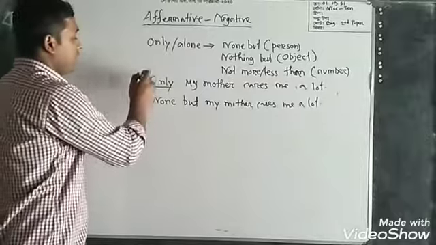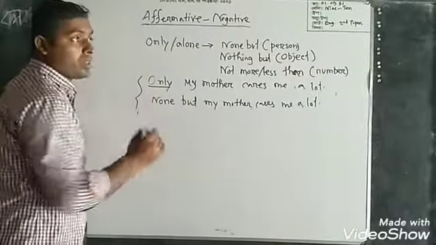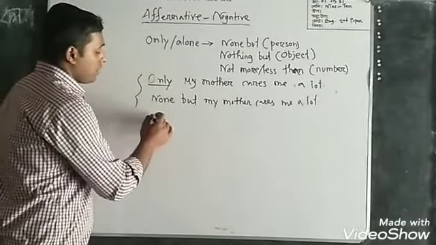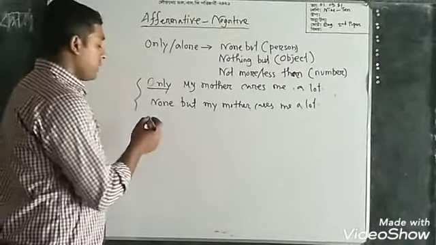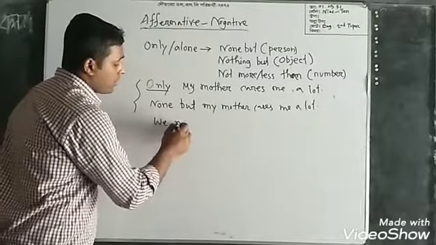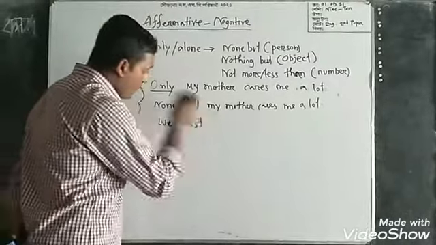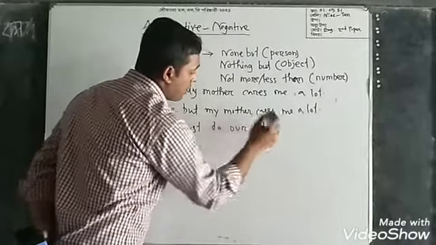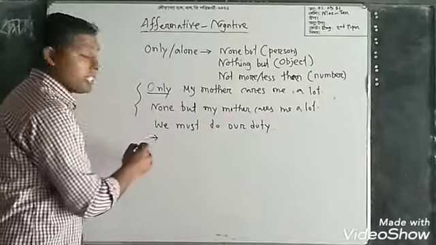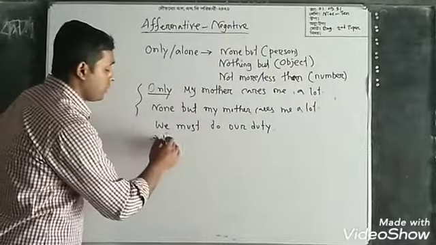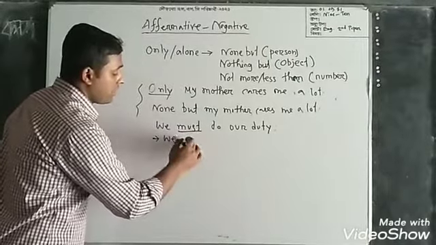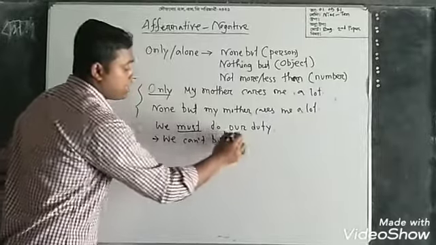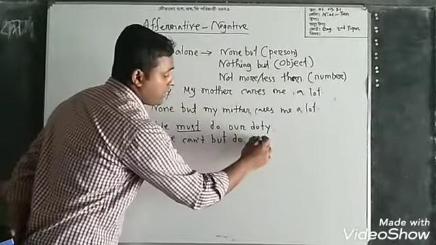Okay. Then in rule number 2 I have written must. So have a look at the sentence: We must do our duty. Students, you can also try yourself. Instead of must, we can use can't but, then the rest of the sentence.